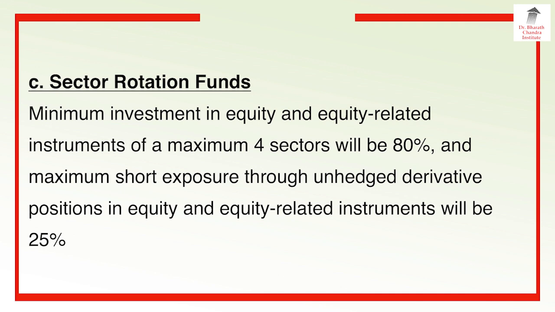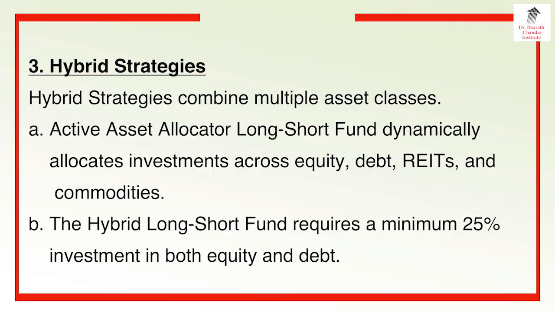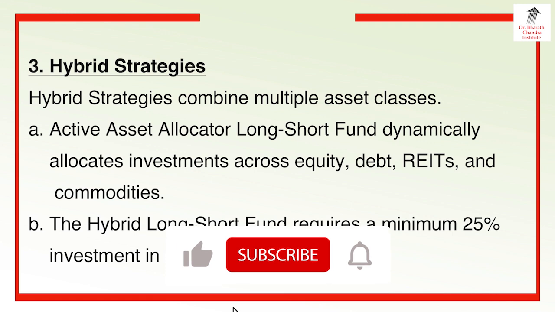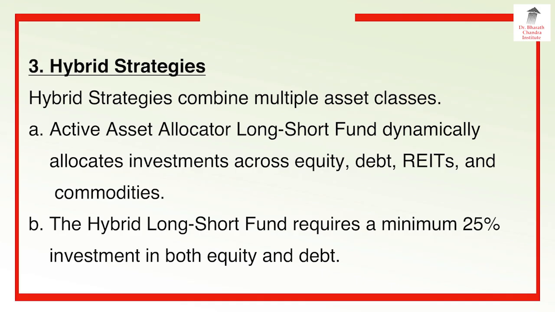C. Sector rotation funds. In this, minimum investment in equity in a maximum of 4 sectors will be 80% and other positions will be 25% in derivatives. 2. Debt-oriented strategies. There are two types, debt long short fund and sectoral debt long short fund. In this, depending on the maturity of the bonds they are investing in, they have different categories to invest. 3. Hybrid strategies. In this hybrid strategy, they can invest in equity, debt, real estate investment trusts, commodities, etc. And they have some particular rules in terms of the percentage of investment.